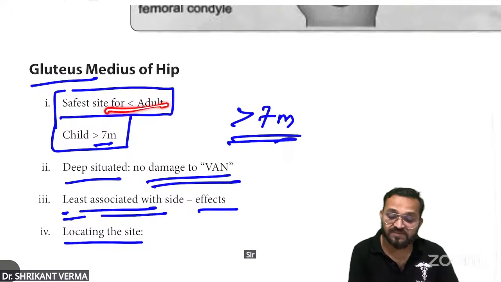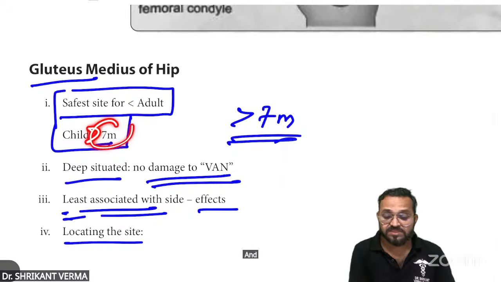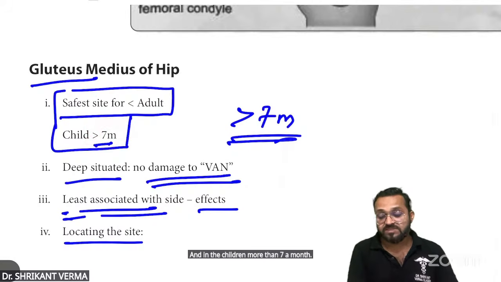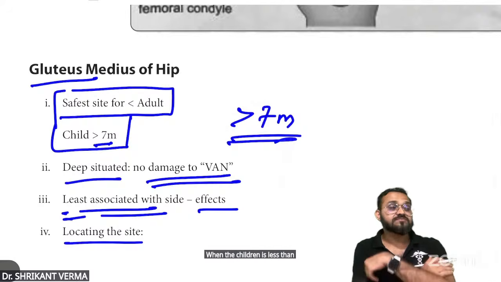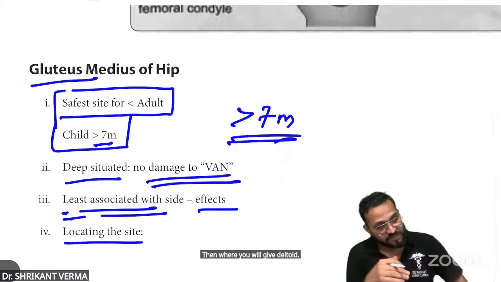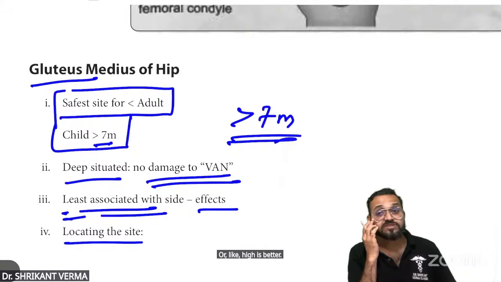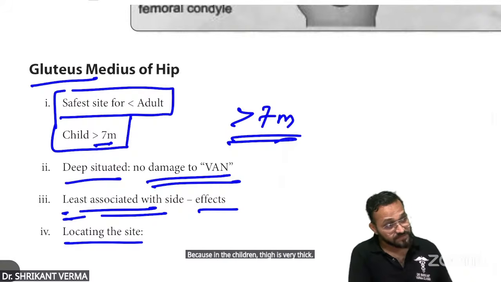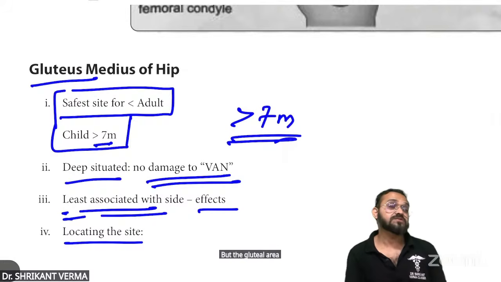Sir, it is the safest site for adults and for children more than 7 months. When the child is less than 7 months, where will you give? Deltoid or thigh. Thigh is better, because in children the thigh is very thick. But the gluteal area is not developed in children because they are not walking.